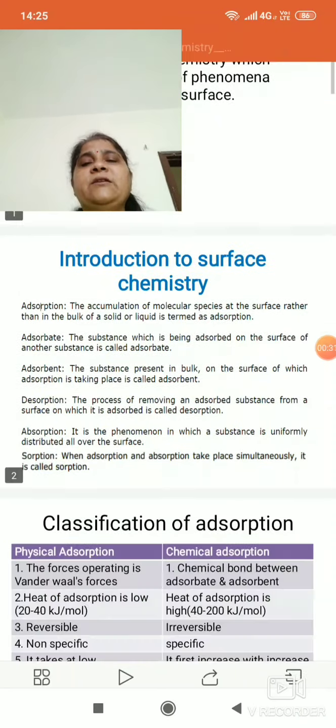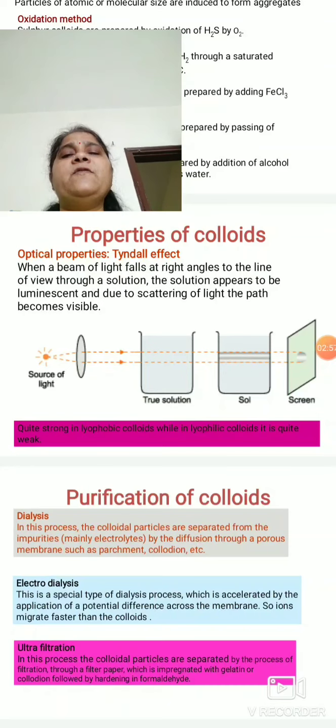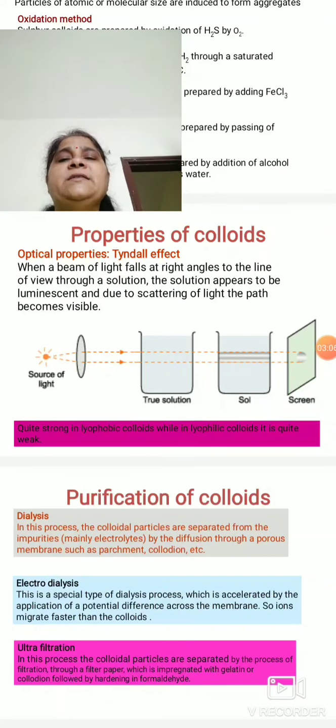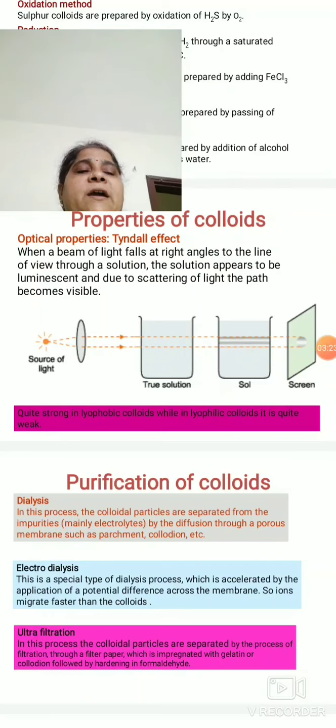Then if we see the optical property of a colloidal solution, optical property means the response of the colloidal particle towards light, optics. There first we will discuss its visibility, whether the dispersed phase particles are visible or not. The dispersed phase particles are visible with the help of an ultra microscope. It is like an ordinary microscope, in which the source of light is at right angle to the viewer and very near to the microscope.